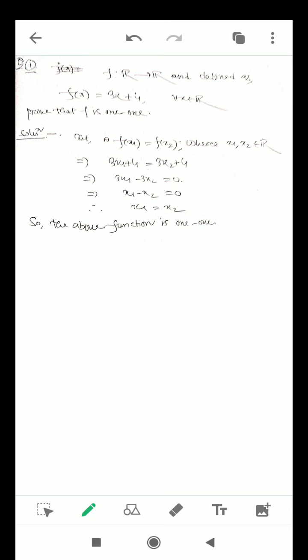Okay, so now these are some basic problems which may come, where it is asked to check whether the function is 1-1 or not.